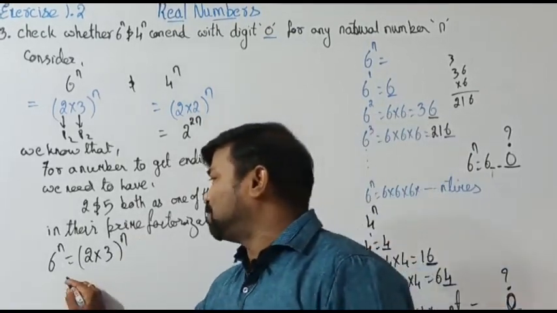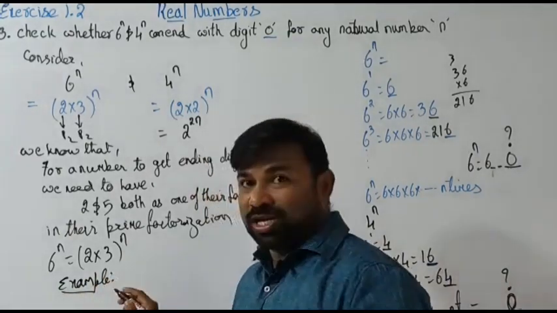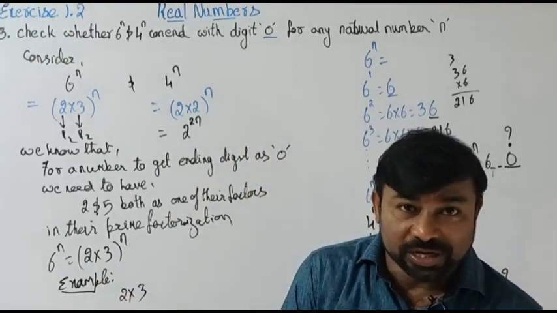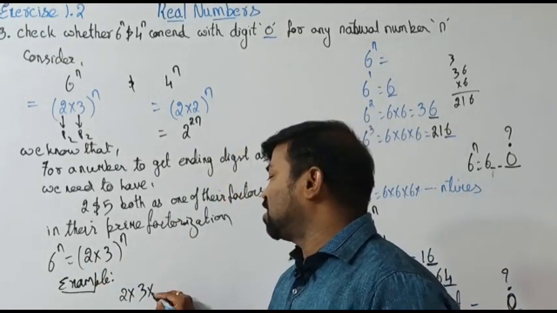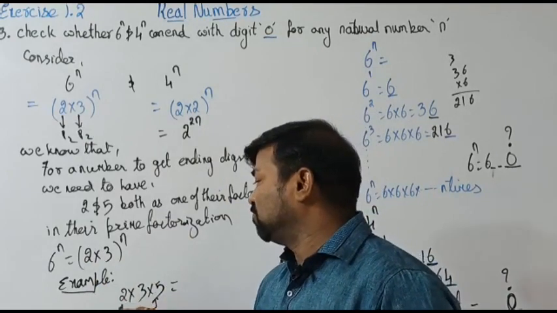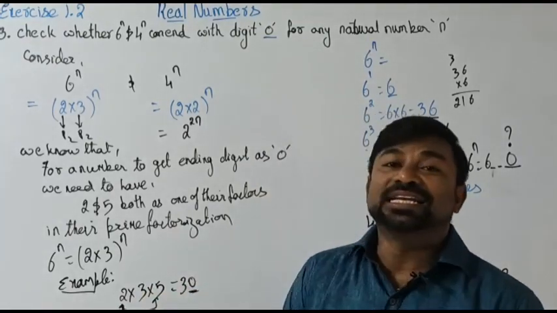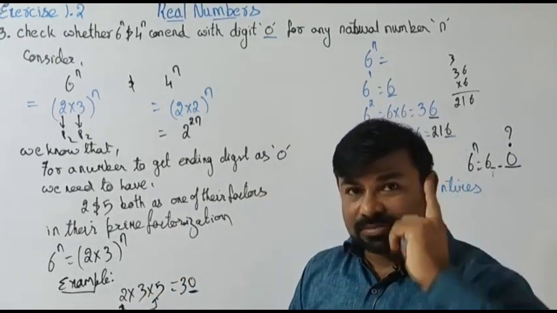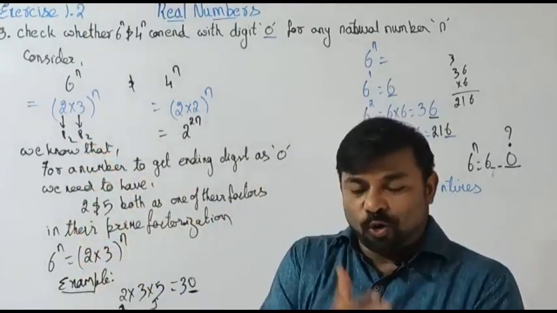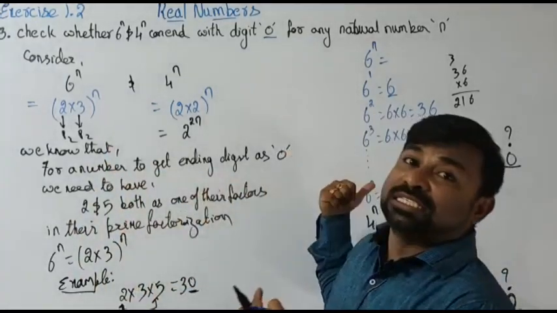I like to give an example. See here, the same 2 into 3 is there. Suppose if you have 5 along with that, what will be the number? As we are having 2 and 5, 2 5s are 10, 10 3s are 30. See, the ending digit is 0. It is a must that in the prime factorization of the number, we should have both 2 and 5. Then only the ending digit will be 0.